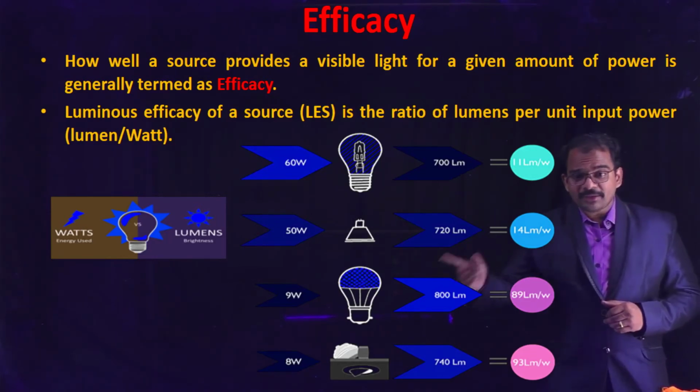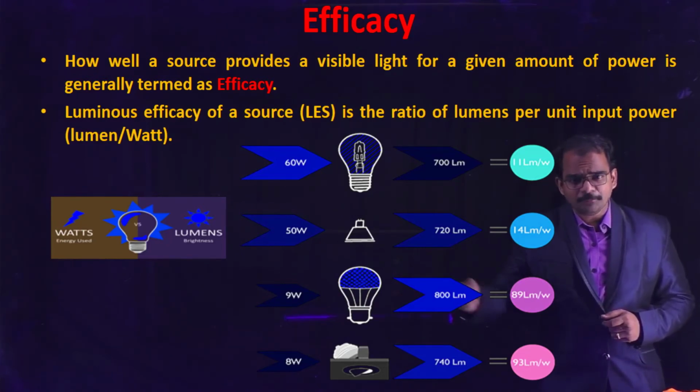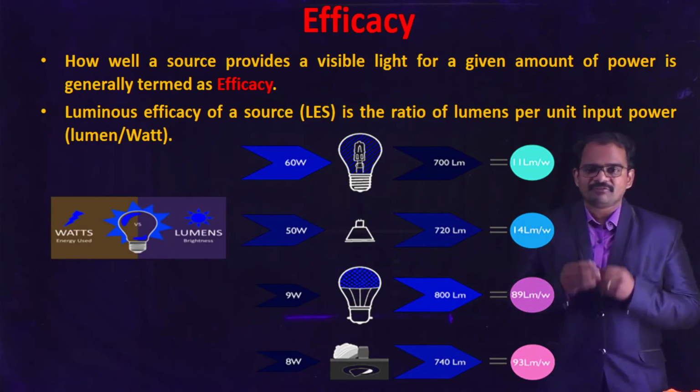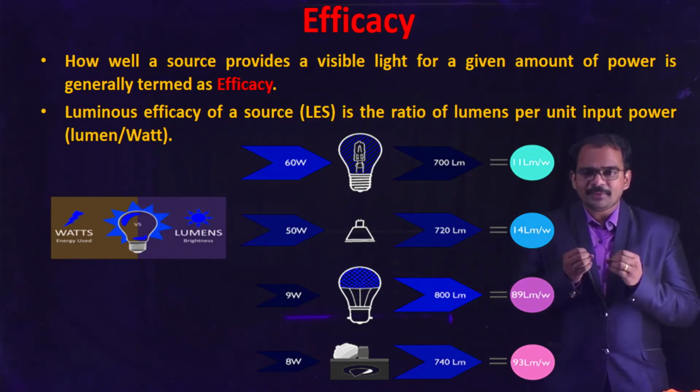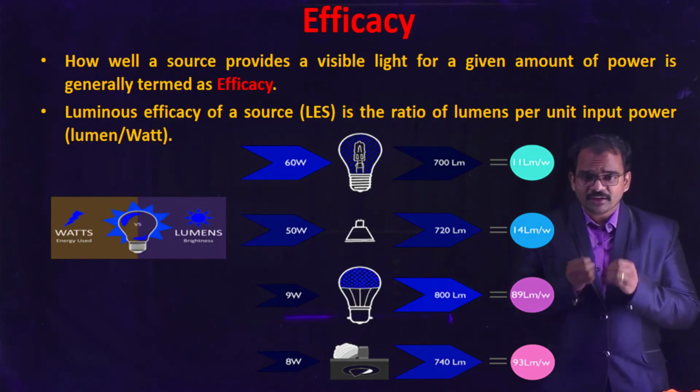And you can see in the bottom example, there is one more light which is producing 740 lumens of light for an input of 9 watts. So what is the efficacy of this? 740 by 9, which comes out to be 93 lumens per watt. So the efficacy is nothing but the lumens per watt, that is lumens per unit input power.